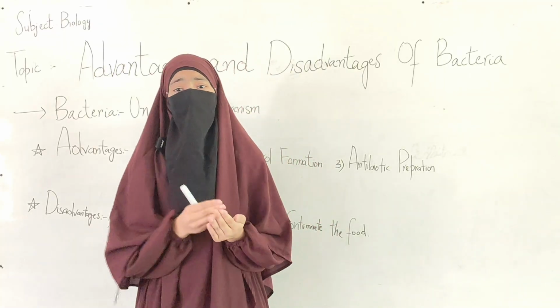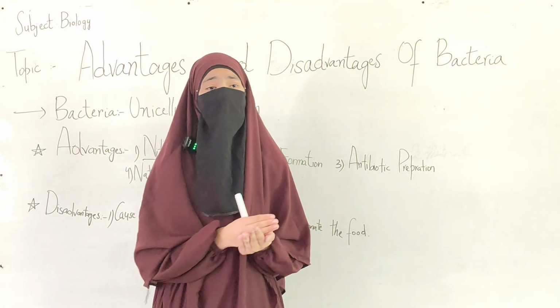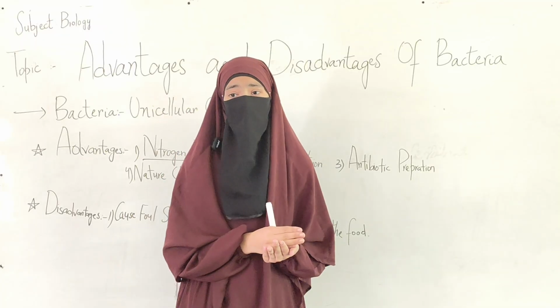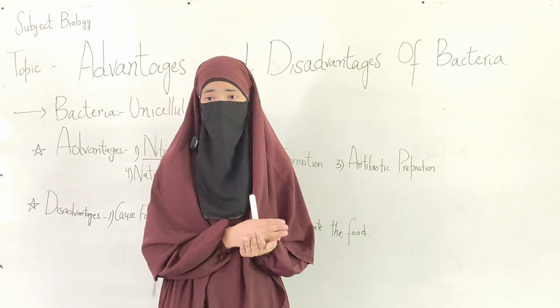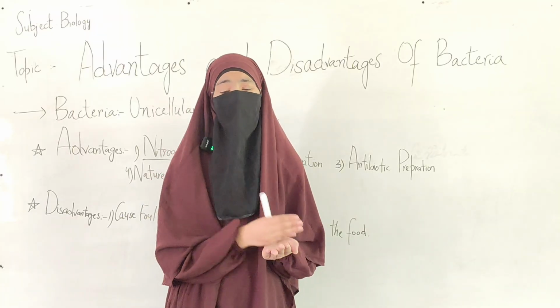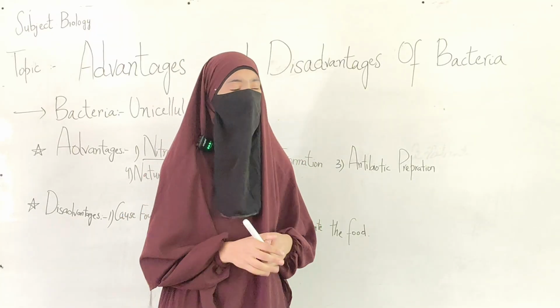Some bacteria, like Rhizobium, Azotobacter, are present in the root nodules of leguminous plants like peas and beans. They fix the atmospheric nitrogen into the ammonia and then convert it into nitrites and nitrates, which is consumed by plants. Then humans consume these plants and plant products.